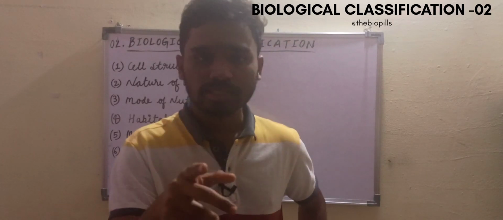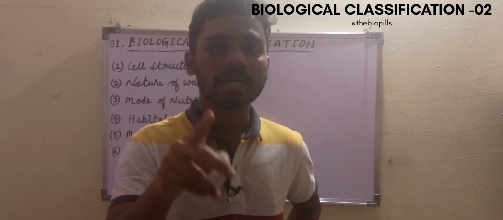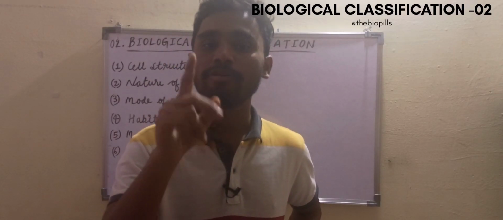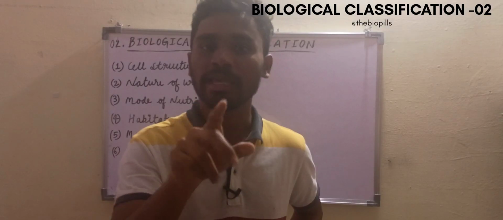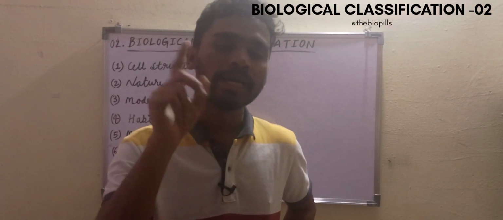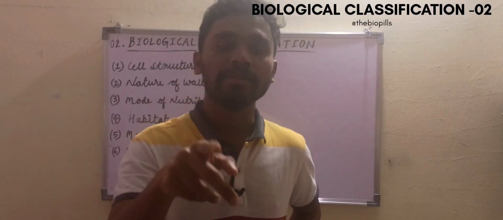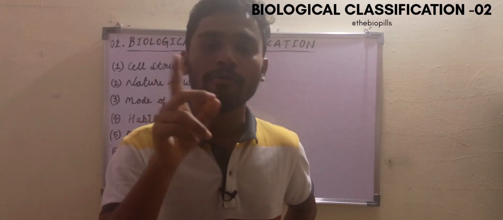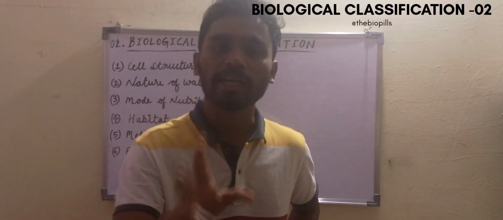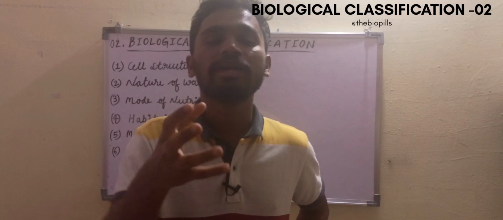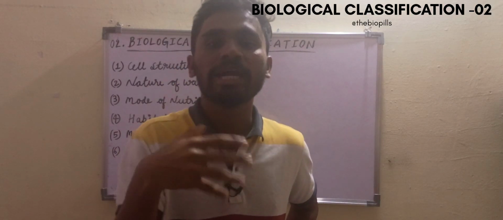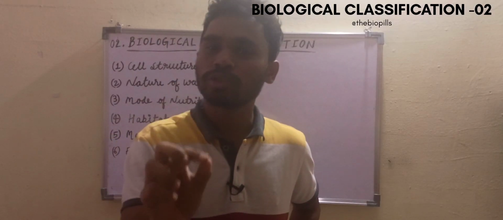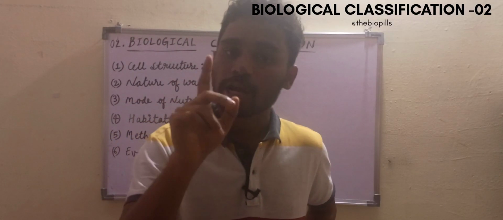How? Animal cells lack a cell wall. That means animal cells don't have a cell wall. In the case of plants they have a cell wall, and animal cells have mitochondria and also lysosomes. In plant cells, along with the cell wall, they have chloroplasts and vacuoles. Vacuole is present only in plant cells, whereas animal cells lack vacuoles. This itself makes a differentiation between the cells. So we can differentiate between the animal cell and plant cell. So that is why they used cell structure as a criterion for classification.